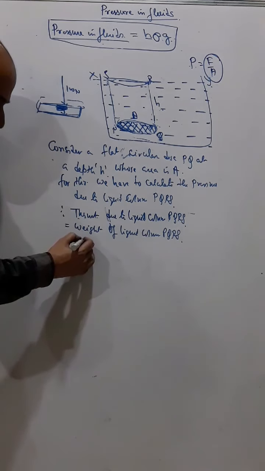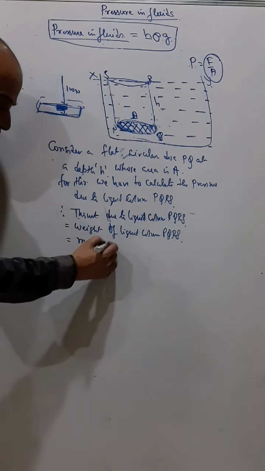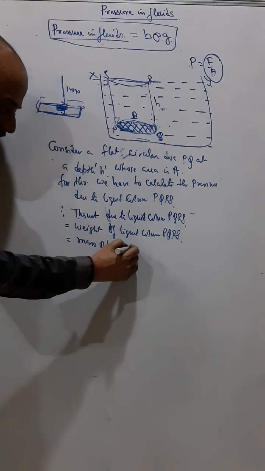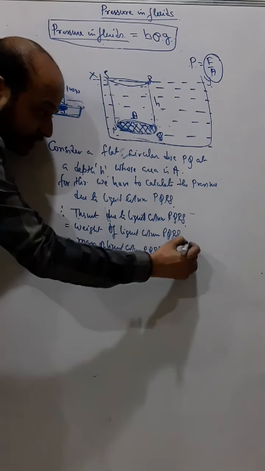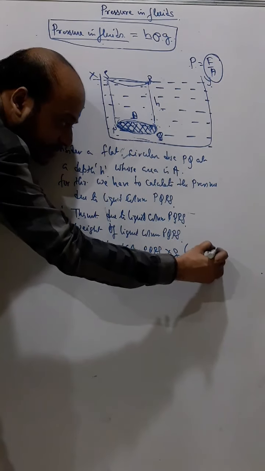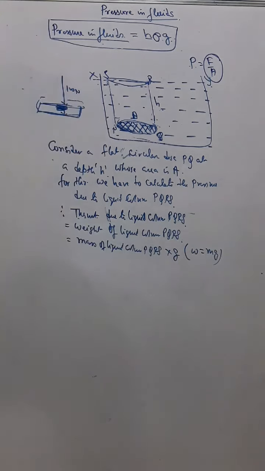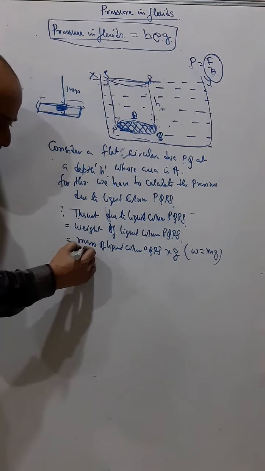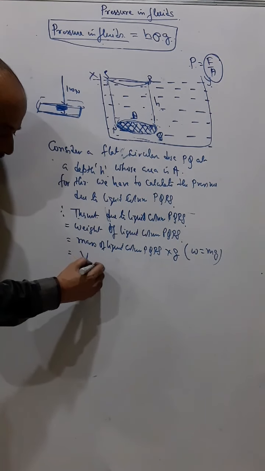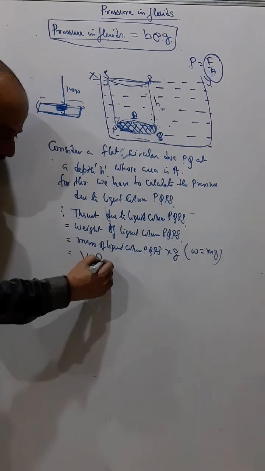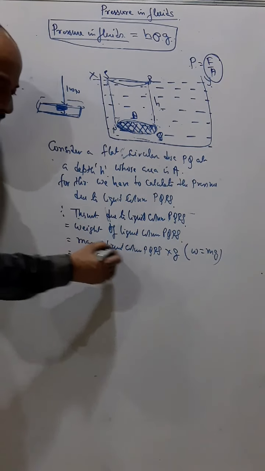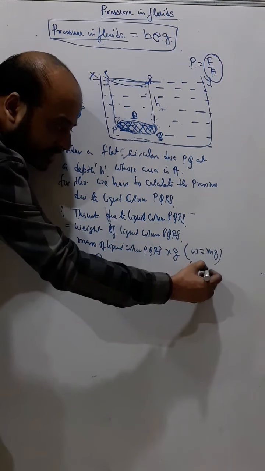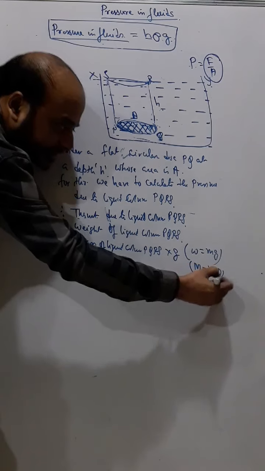Weight of the liquid column means mass of liquid column PQRS into G, because weight is equal to M into G. Weight of a body is mass into acceleration due to gravity. And you also know mass of the liquid means volume of the liquid into density of the liquid, because mass of a body means volume into density.